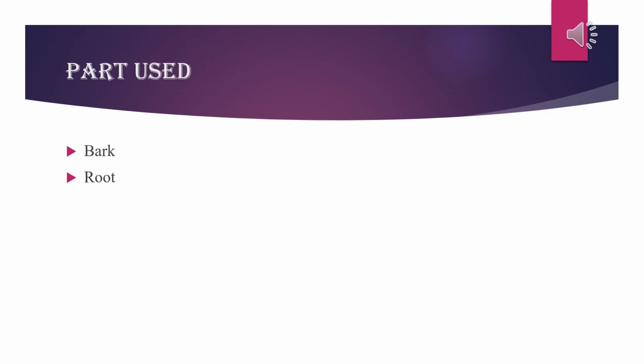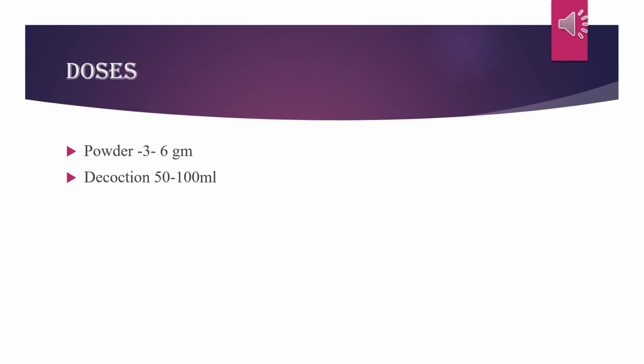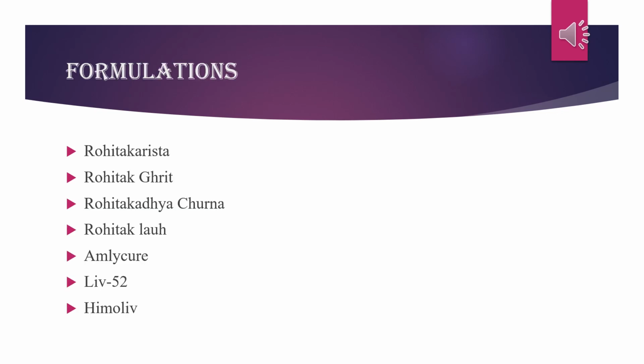The useful part of Rohitak is bark and root, and the doses are, in the form of powder, 3 to 6 gram, and in the form of decoction, 50 to 100 ml. Now the formulations. Rohitaka Rist is used in the treatment of liver and spleen related disorders and digestive problems like stool, etc. Rohitaka Ghrit, Rohitakadya Churna, Rohitaka Loh.